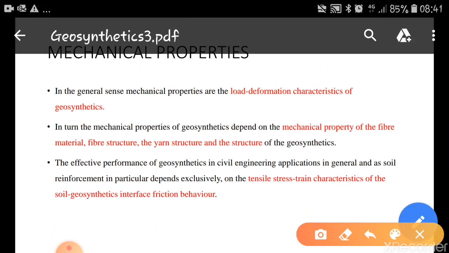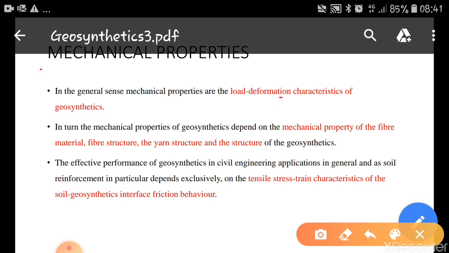Next is mechanical properties. In the general sense, mechanical properties are load-deformation characteristics of the geosynthetics. Okay, how the material is going to deform under the application of load. These properties are important because we are applying them as reinforcement and barriers, and as the tensile force increases, how they are going to deform. So that is the important property which we have to study.